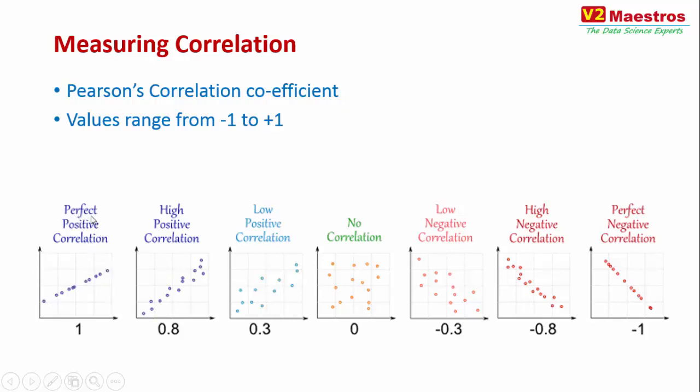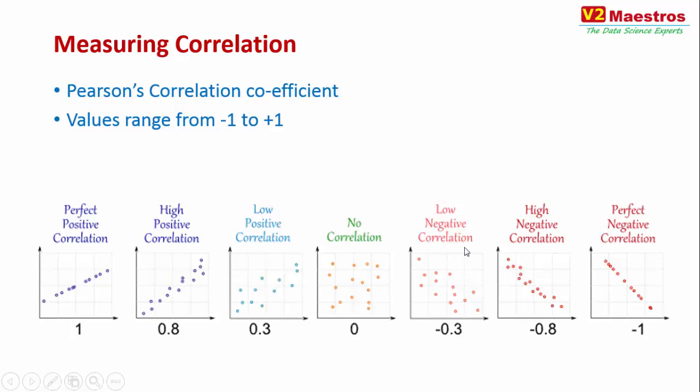When there is a perfect positive correlation, or the value is 1, you see that as the x-axis increases, y also increases in a really straight line. When the correlation is like 0.8, highly positive correlation, they almost fall in a straight line, but there are little ups and downs somewhere. When you have a value of 0.3, which is low positive correlation, the values start spreading out, but they still somewhat fall into a straight line, though there is a lot of variance. When there is no correlation, of course, the values are all over the place, when the value is 0.